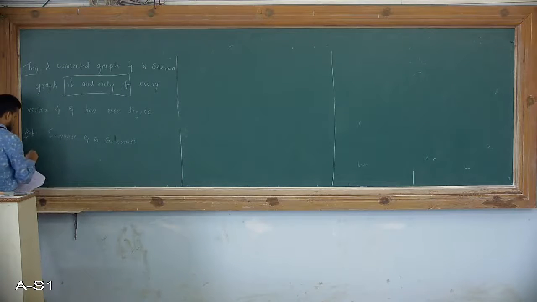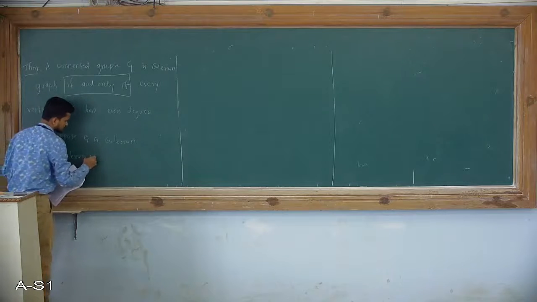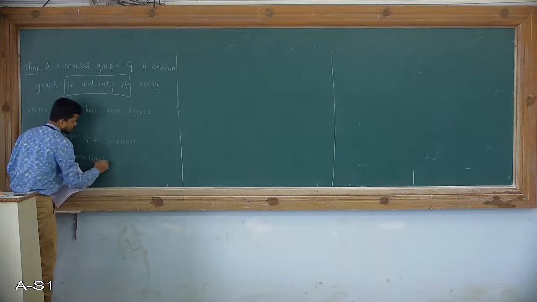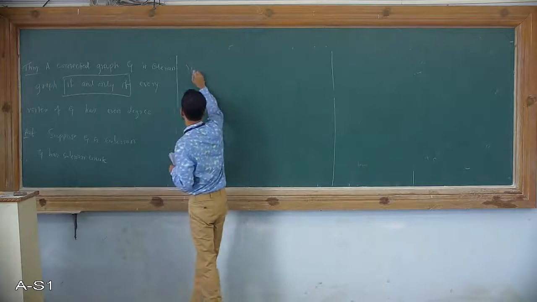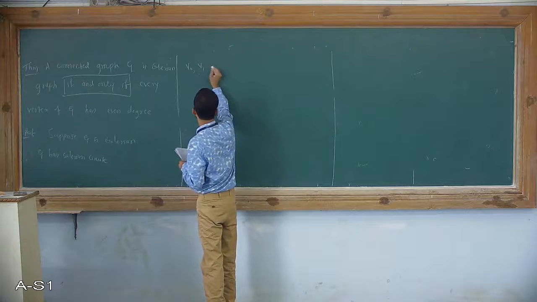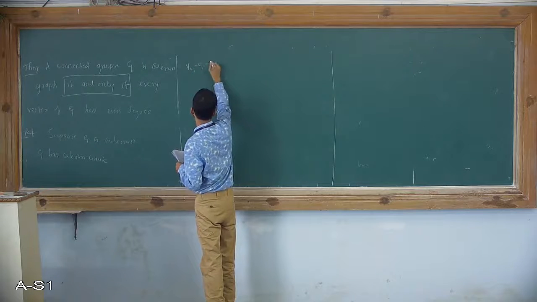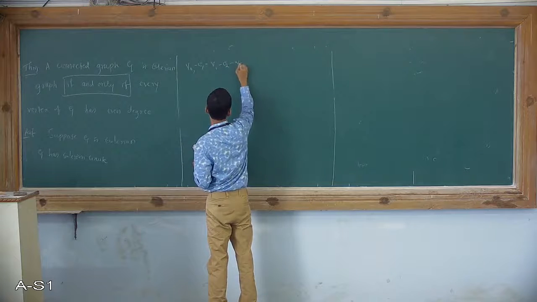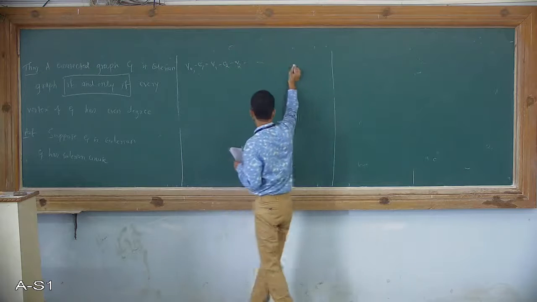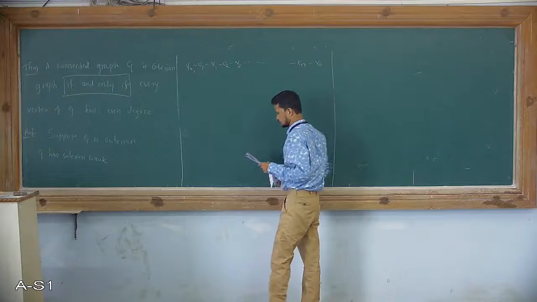So therefore, G has an Eulerian circuit, which is of the form V0, V1, V2, up to En, V0.